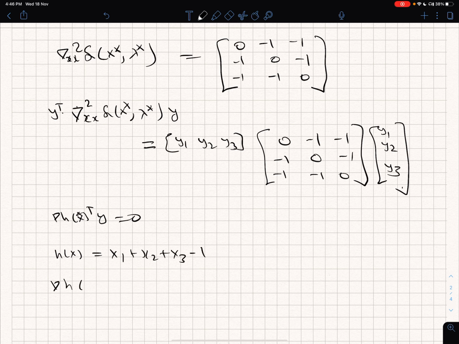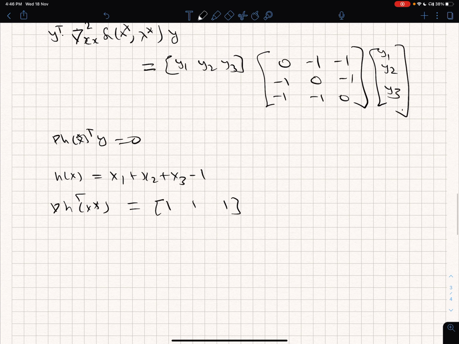So then what is the Jacobian matrix here? 1, 1 and 1. So therefore, when I multiply this times y, I get y1, y2 and y3 summed, and this is equal to 0, which is saying y1 plus y2 plus y3 is equal to 0.